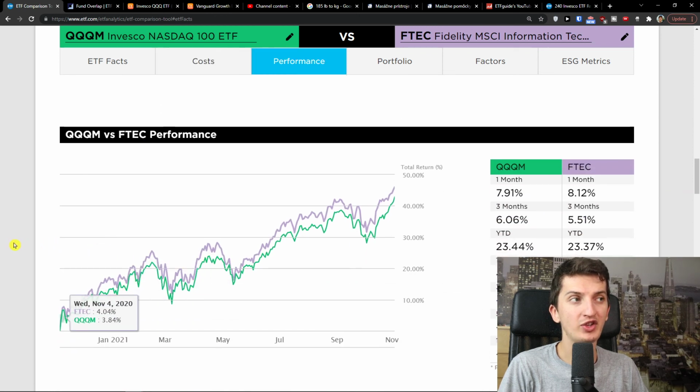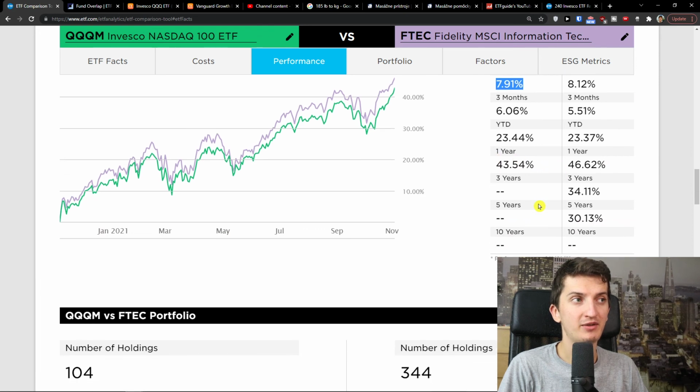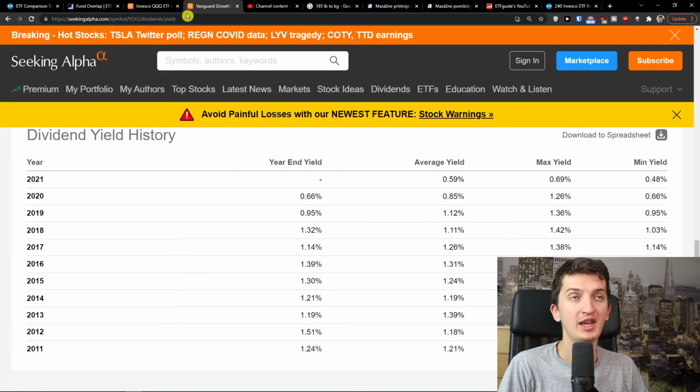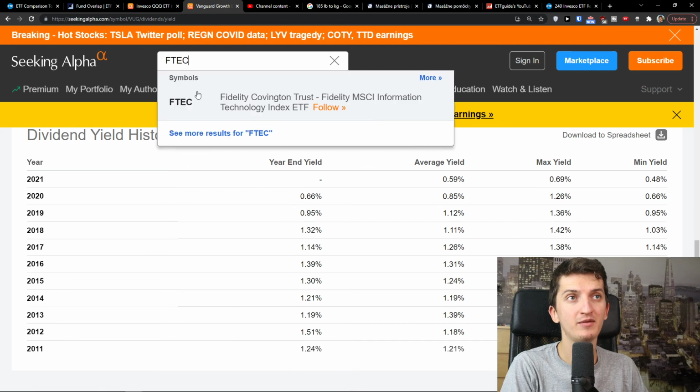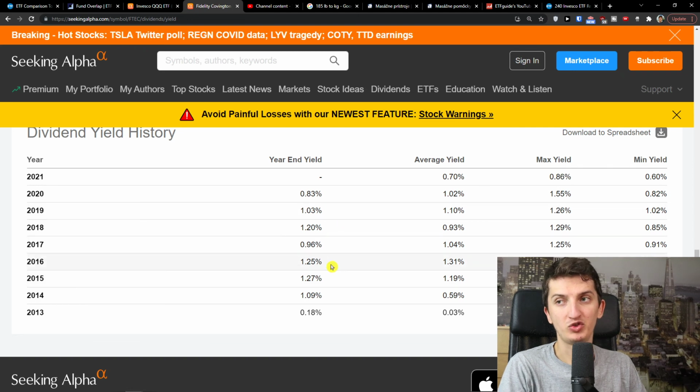And when I go further and check the performance of both, they are kind of similar, and you see clearly here that 1 month FTEC is 8.12 to 1 month QQQM 7.91, and for 3 months and the year, they are kind of similar. And many times FTEC was better. I want to show you also one thing. The yield is not that great. They're both not that great for dividend yield, but I just wanted to show you these numbers.